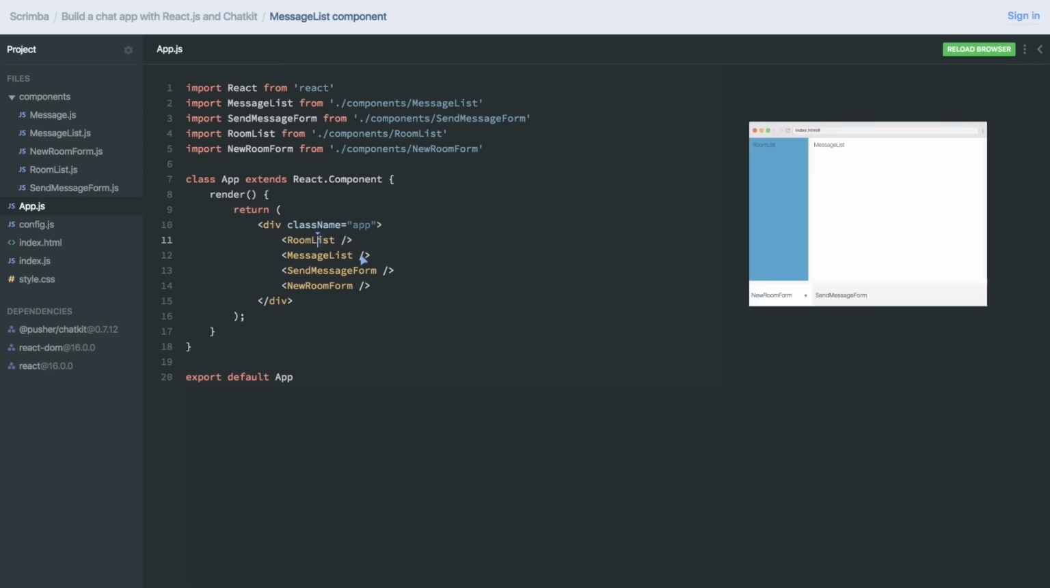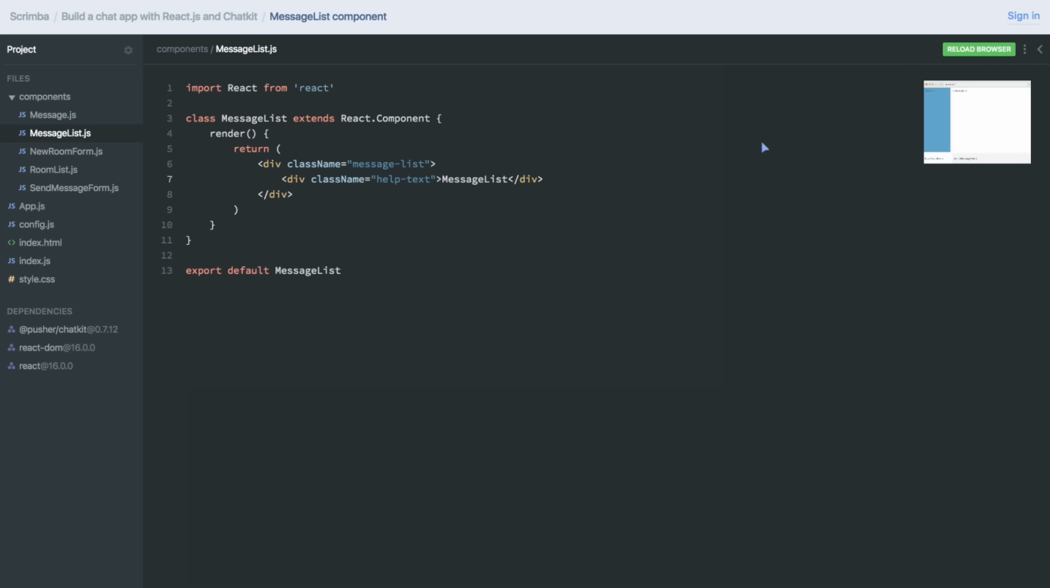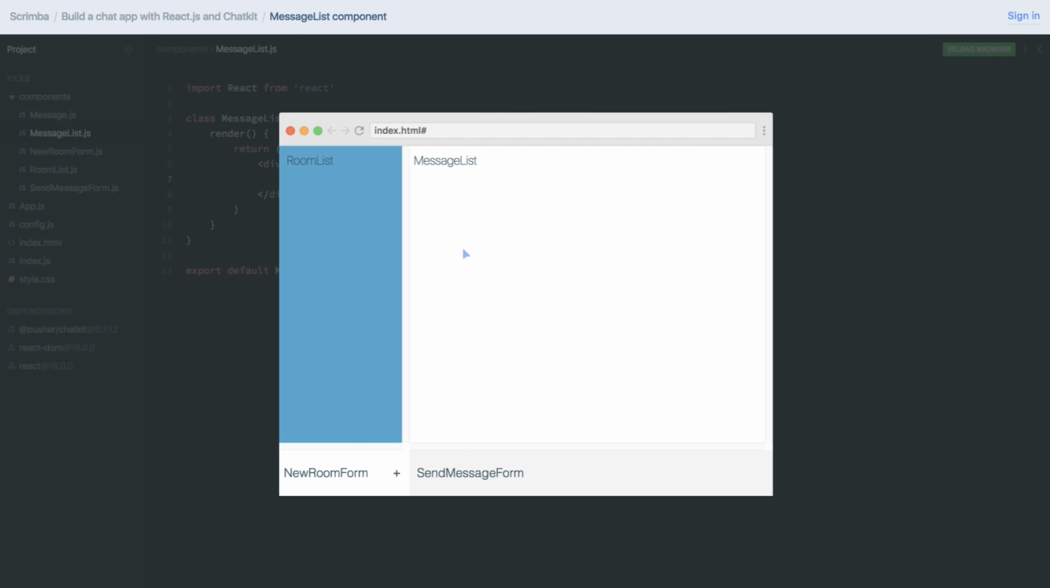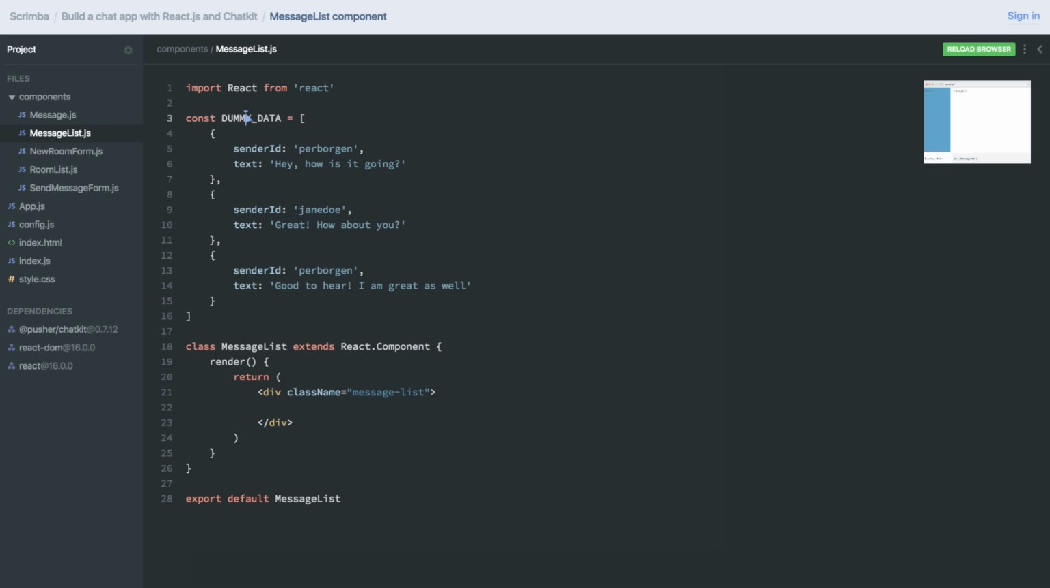Now, we're going to start by building out this MessageList component here, and it can be found down here. So what we want to do, of course, is render out a list of messages down here. So we need to remove this help text and write some JSX. But first, we need data. And we're not going to hook up with the Chatkit API just yet. So I'm going to paste in some dummy data, basically an array which contains 3 objects. And each of the objects contains a senderID property and a text property. And this is a simplified version of the data we'll get from Chatkit later on.